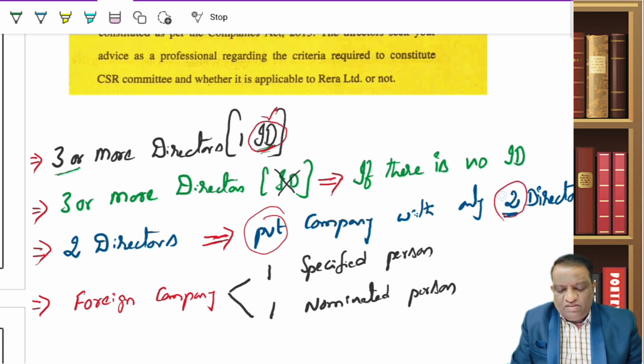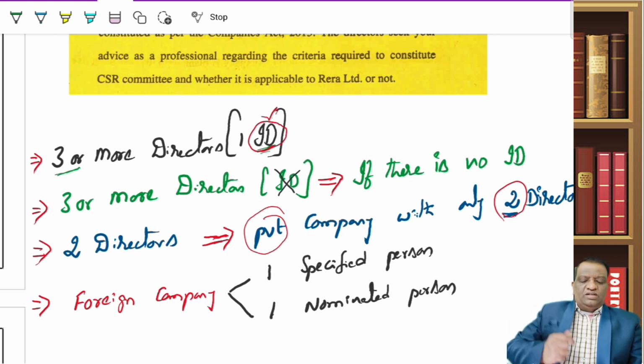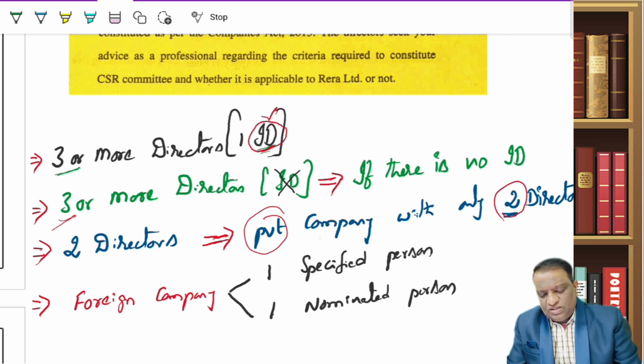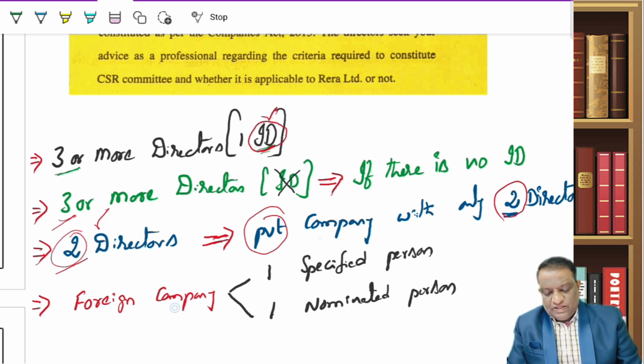So if I am having 3, I will have 3. But if I am having only 2 directors, the act allows me for that. Then where do I get minimum 3? That is why they say if you are a private company and you are having only 2 directors, then this 3 is reduced to 2. They said it's all right to have this CSR committee with the 2 such directors.